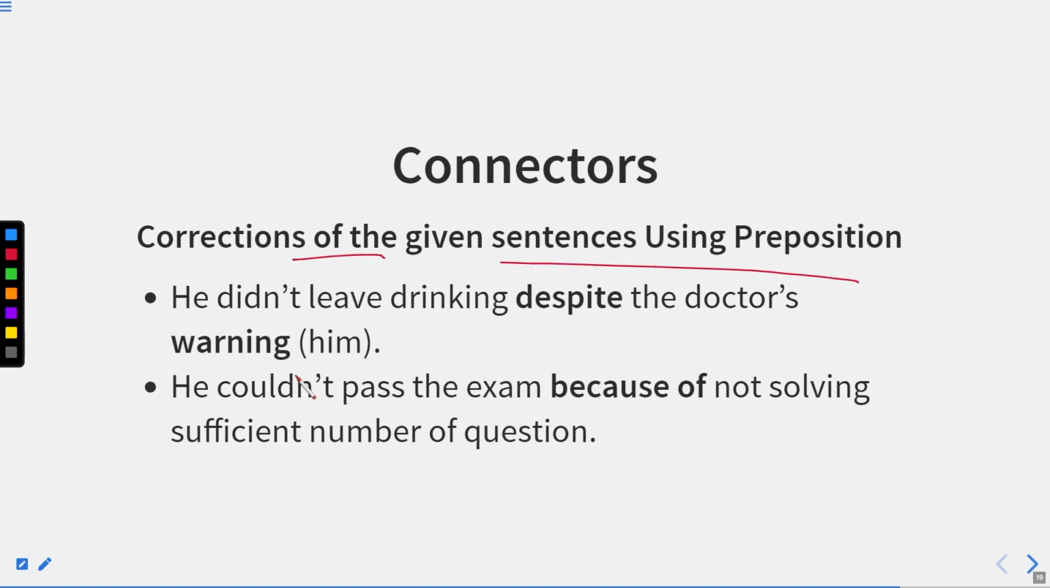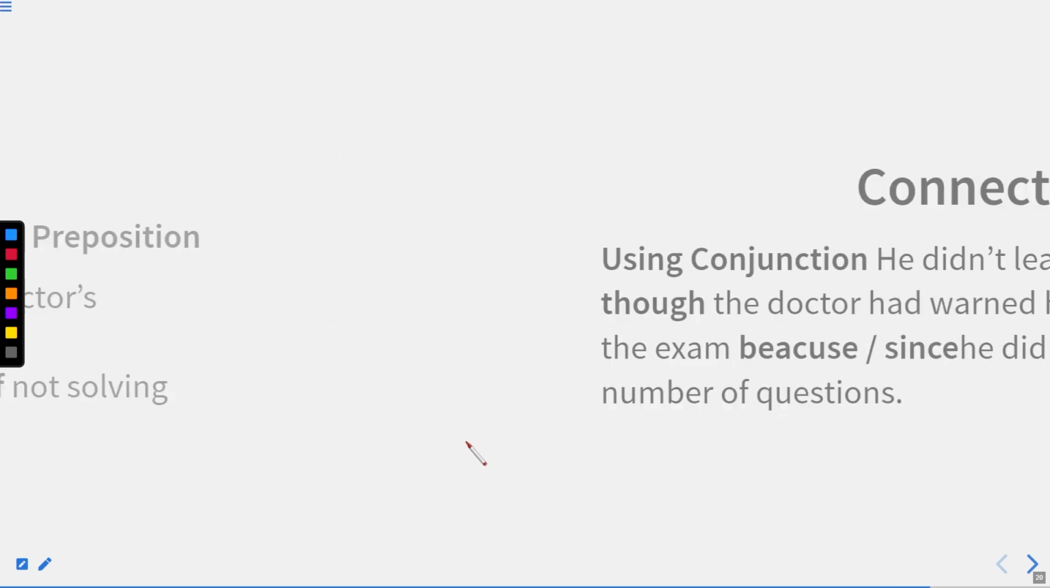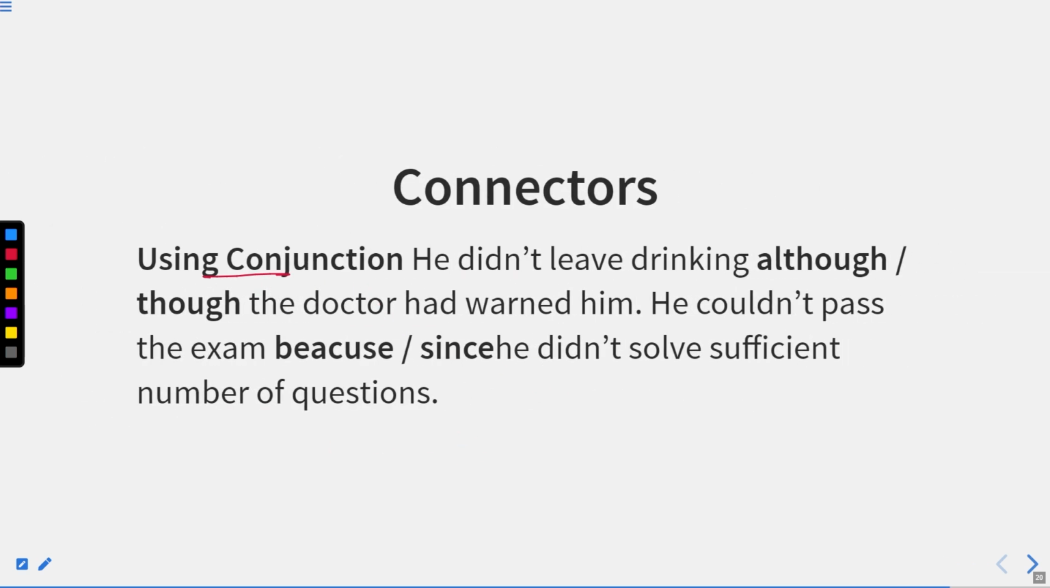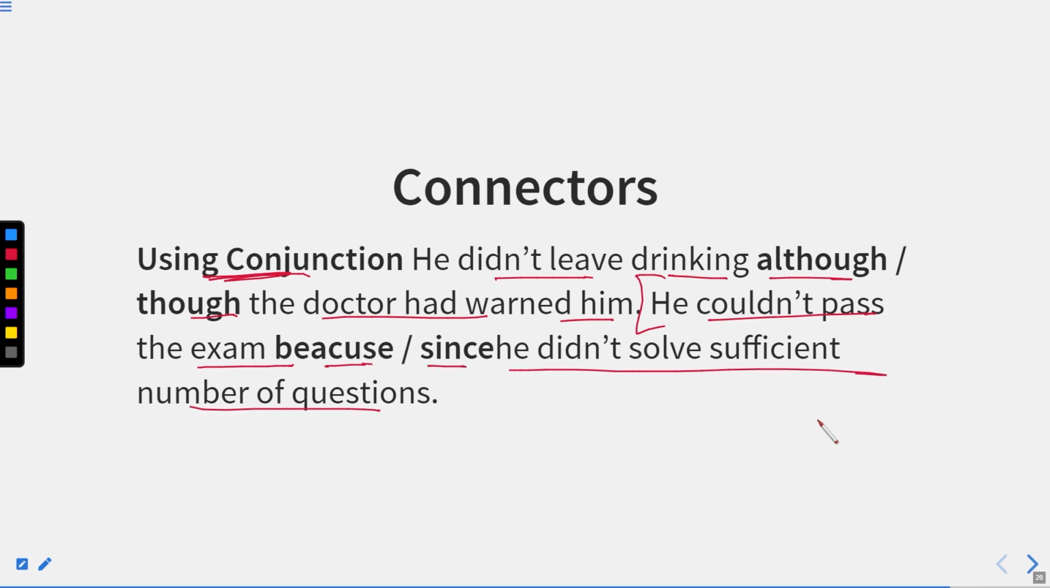Corrections of the given sentences using preposition. He didn't leave drinking despite the doctor's warning, as I told you. He could not pass the examination because of not solving sufficient number of questions. Also, another thing that we can do if we want to use conjunction: He did not leave drinking although the doctor had warned him. Or the other sentence, he could not pass the exam because or since he did not solve sufficient number of questions. So we can rectify those two sentences in both the manners.